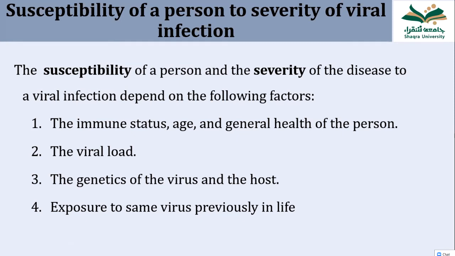Genetics of the virus, see, there are so many coronaviruses before also. One was the MERS coronavirus, this is another coronavirus, and there are some common coronaviruses before this COVID-19, which did not cause any serious disease. Other coronaviruses cause only upper respiratory infection. But this coronavirus, why is it causing serious disease, COVID-19? Because of its genetics. Its genetics is different, and it is more able to cause serious infection. Okay, so these are the points which govern the susceptibility of a person and the severity of the disease.